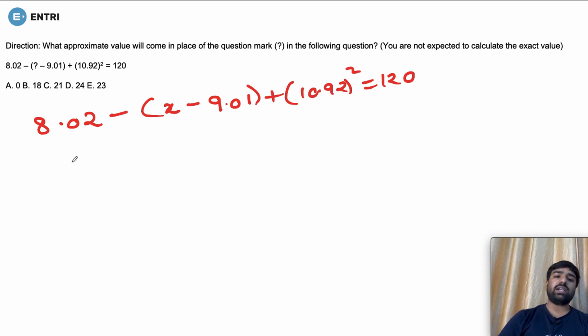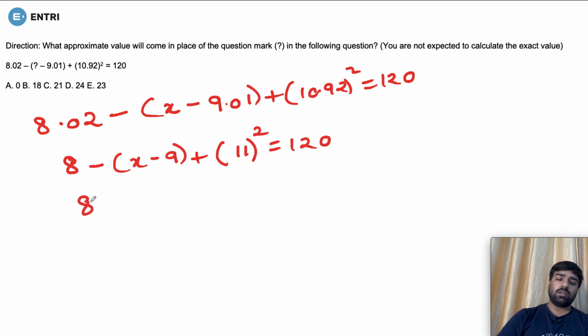So you can take the approximate value. Let it be 8 minus x minus 9 plus 11 squared is equal to 120. Now you can easily solve it out. 8 minus x plus 9, and you know the square of 11 is 121, equals 120.